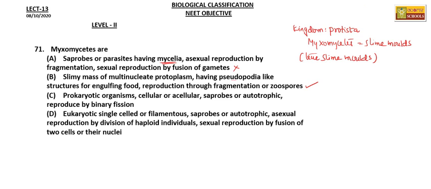Then C, prokaryotic organisms. Myxomycetes are not prokaryotic, so they are eukaryotic organisms. Hence this is a wrong statement. Eukaryotic, single-celled or filamentous, saprobes or autotrophic, asexual reproduction by division of haploid nucleus, and sexual reproduction by fusion of. So this is also not a right statement. So the right option is option B.